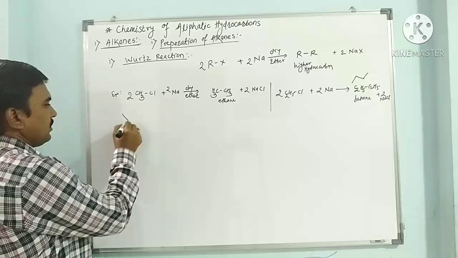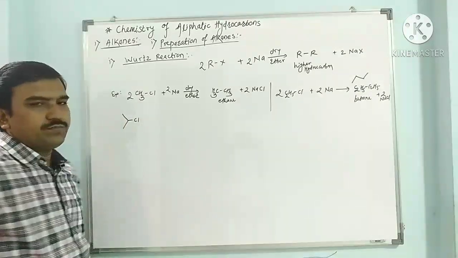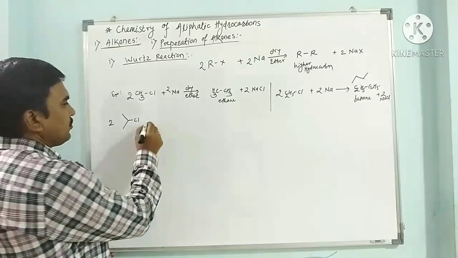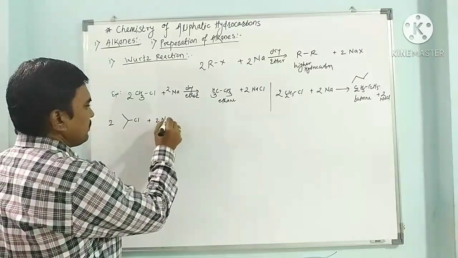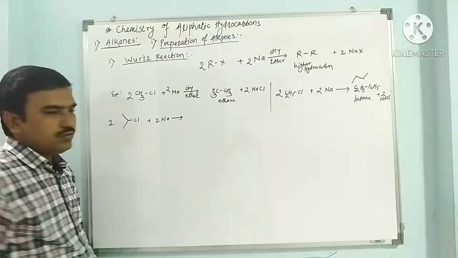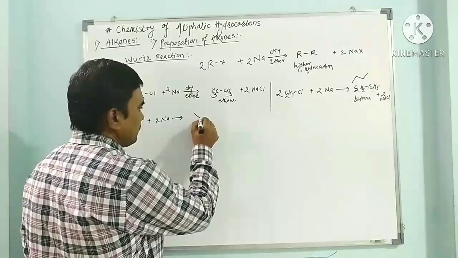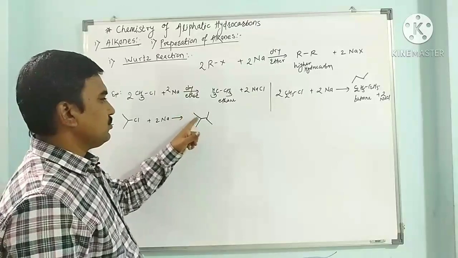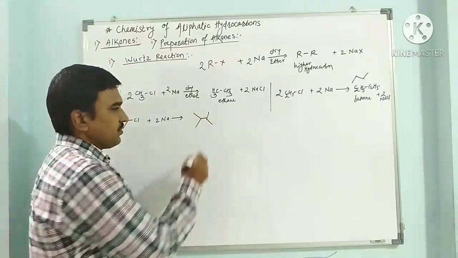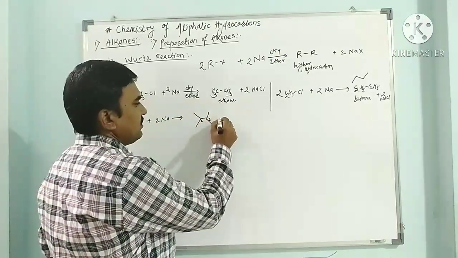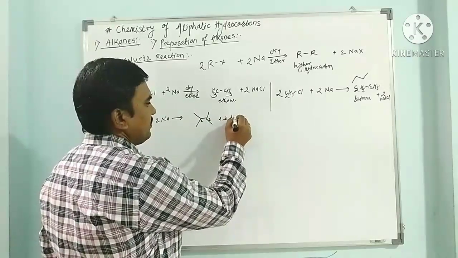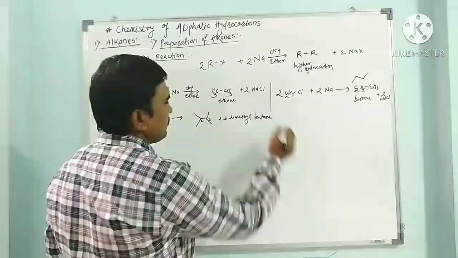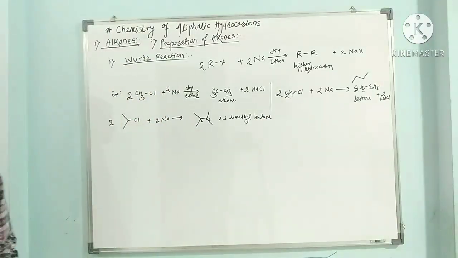If we have isopropyl chloride, when 2 moles of isopropyl chloride react with sodium metal, it gives this branched hydrocarbon. Numbering 1, 2, 3, 4, this is butane, so this is 2,3-dimethylbutane. We can get it as a product.